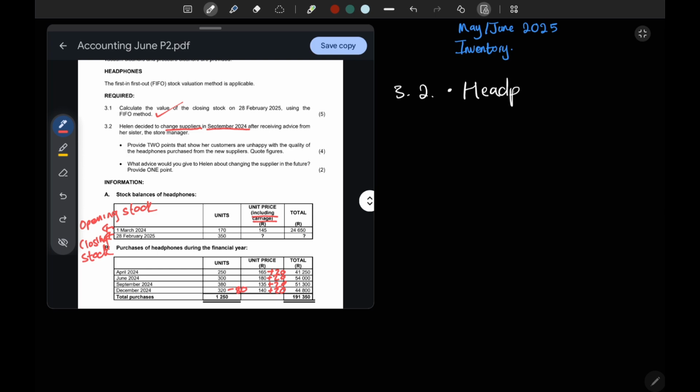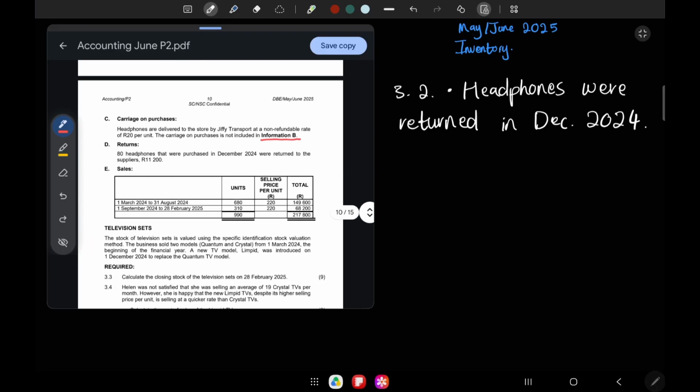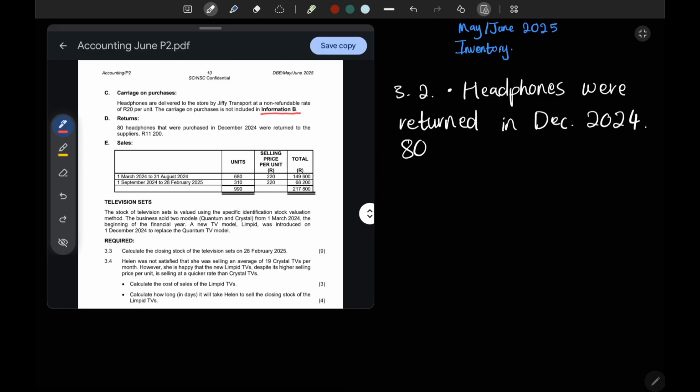Headphones were returned in December 2024. But they said we should quote figures, right? So let's say 80 of them were returned, which is a very high volume. Okay, so you can just say something like there was a high volume of returns, 80 headphones that were purchased from the new supplier in December 2024 were returned.